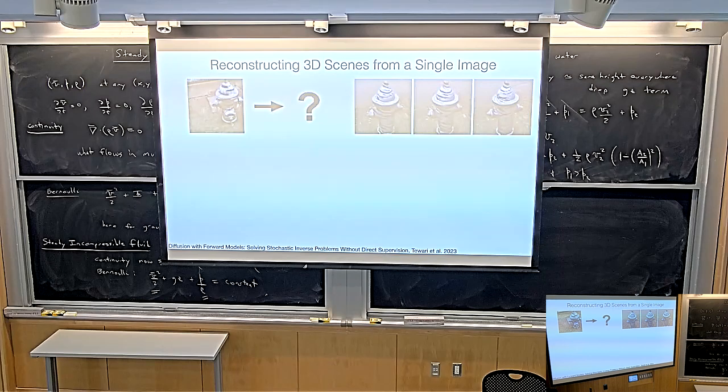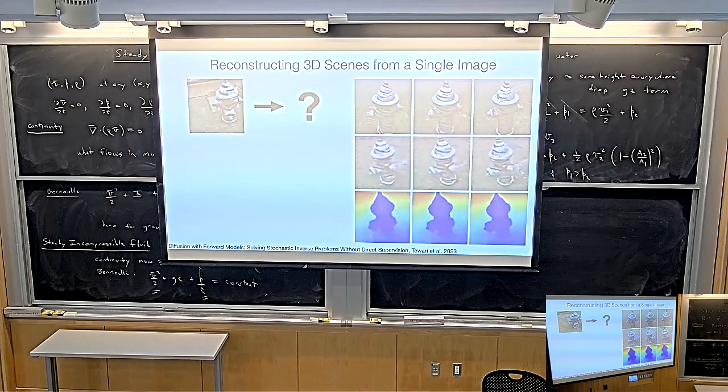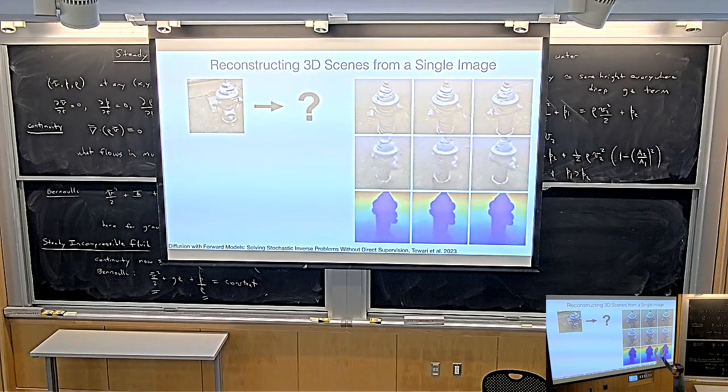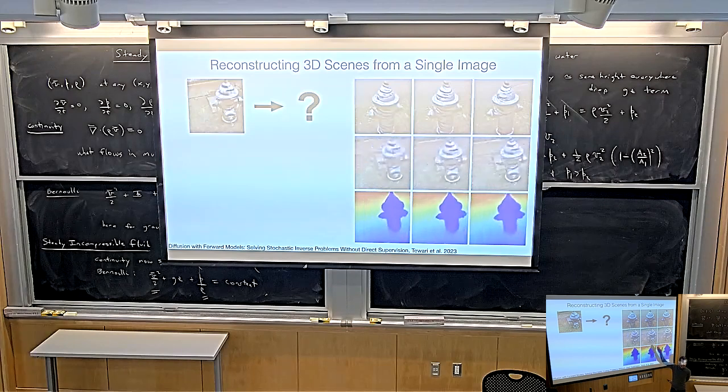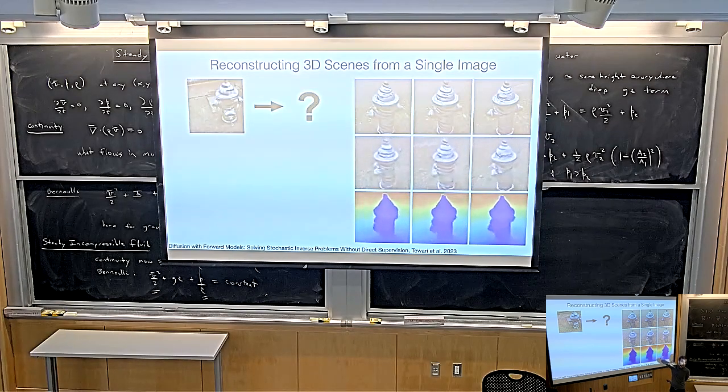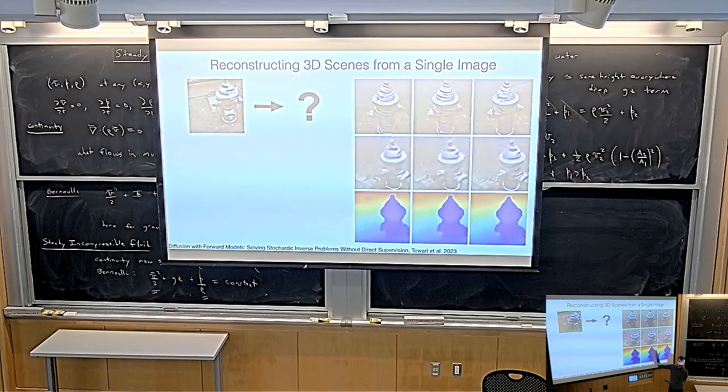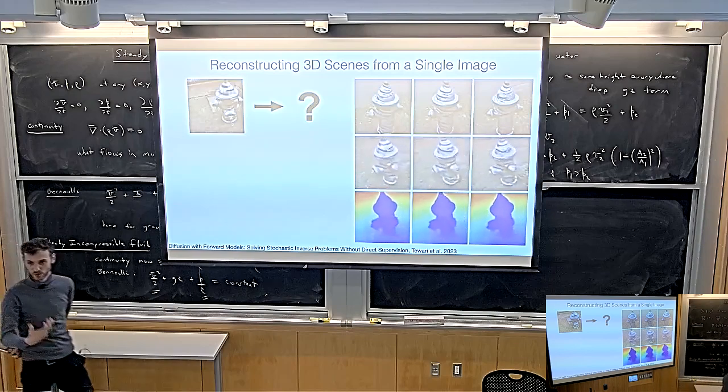But if I showed you any of those and I asked you, is this a plausible reconstruction of the back of the fire hydrant, you'd probably say yes. All of these look plausible. But they're all different. So that's a problem. Because what that means is that inherently, this problem that we're tackling has uncertainty in it, right? And just to be clear, each of these has a corresponding 3D reconstruction attached to it. So not only could any of these be the back of this fire hydrant, but also for each of them, there's a corresponding 3D reconstruction that would generate that image, right?